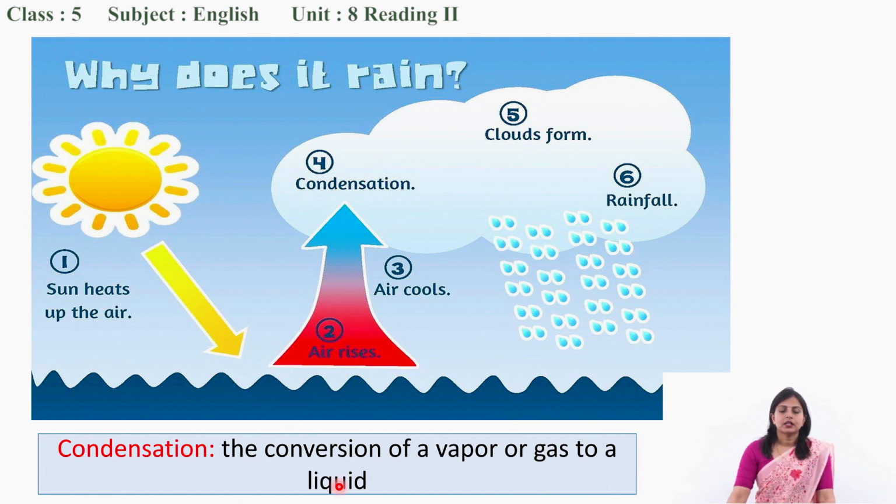Condensation means the conversion of vapor or gas to a liquid. Hot air and vapor rise up, cool down, and become liquid again. Clouds form, and when small droplets of water join together, they become heavy and are pulled by the gravity of the earth. This is how rain falls. You see, rain is falling here.